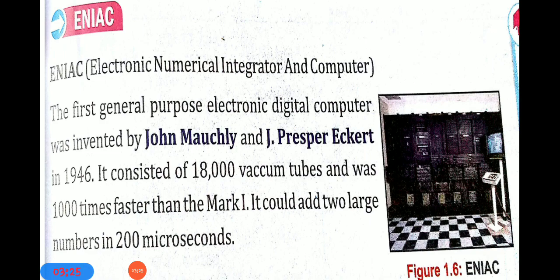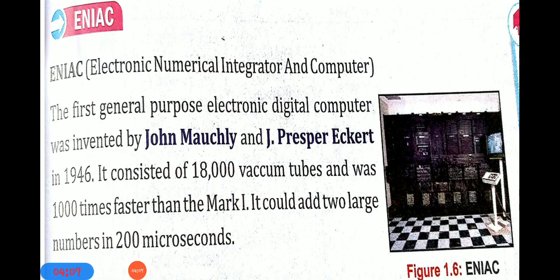It consisted of 18,000 vacuum tubes and was 1,000 times faster than the Mark I. What is a vacuum tube? A vacuum tube works as a circuit in a computer system. In today's computer, there is just one circuit. Now think about it: if a computer had 18,000 vacuum tubes, how big was it? On the right hand side you can see the picture of ENIAC. It was just like one room.